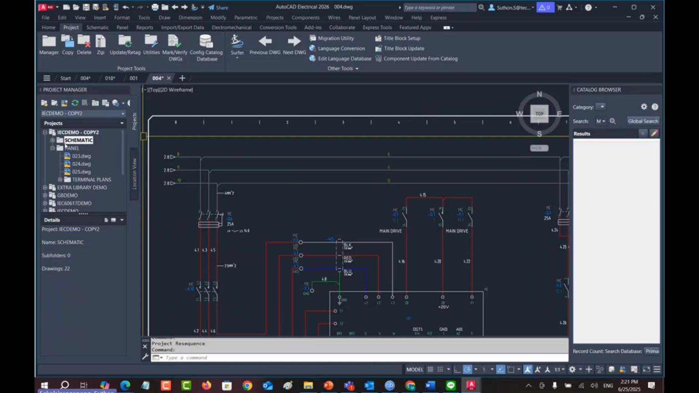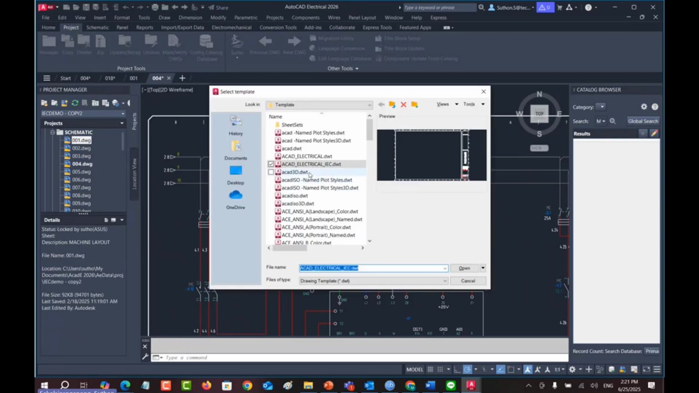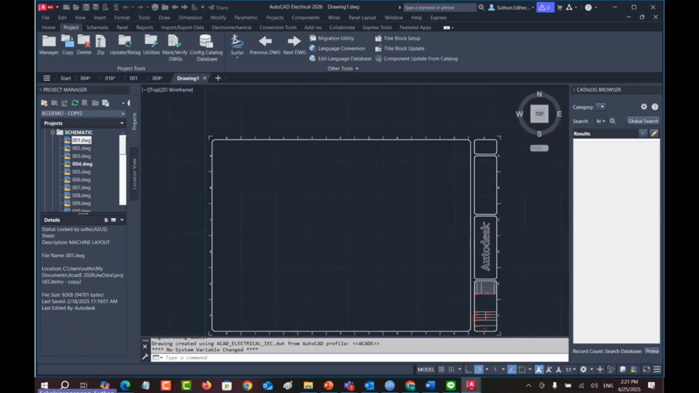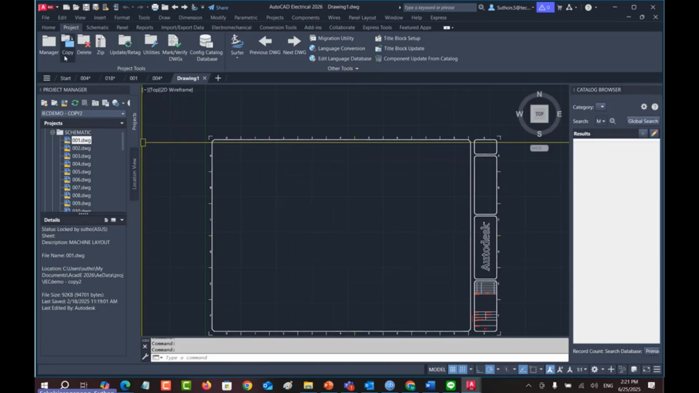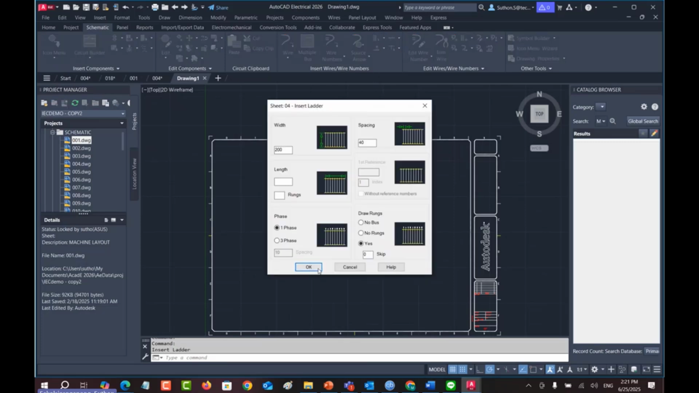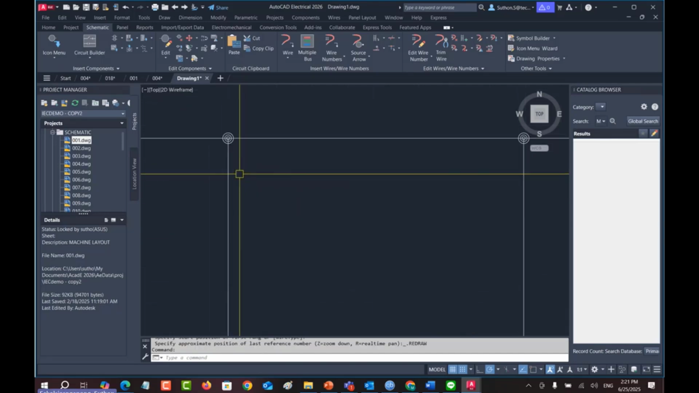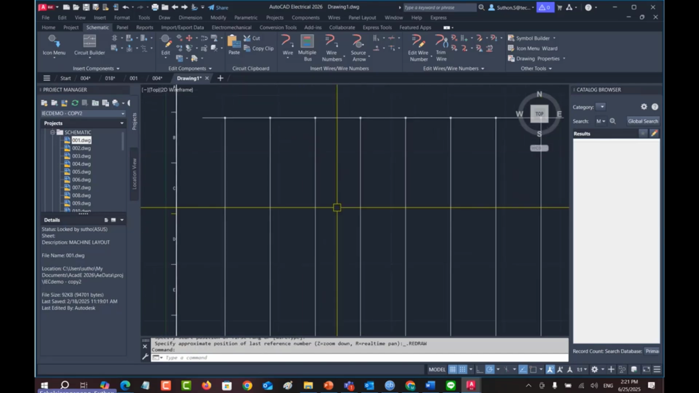Okay, I will create a new drawing for you to see. I hit the new AutoCAD Electrical IEC to make it clearer. And then I create the schematic diagram. For example, I create a ladder here from left to right. You can see it automatically creates the ladder.